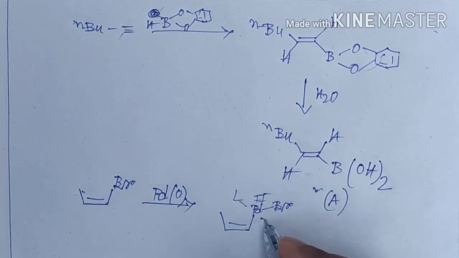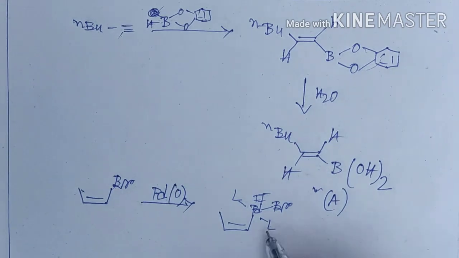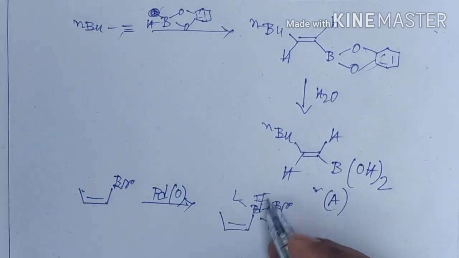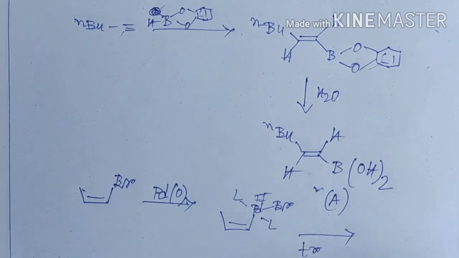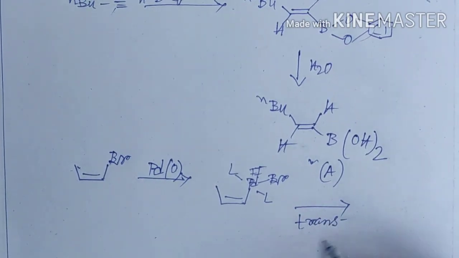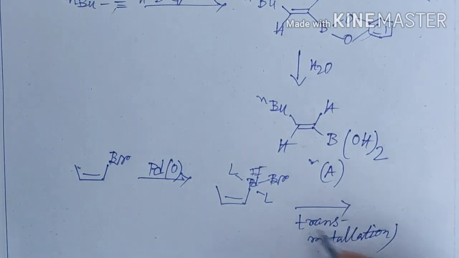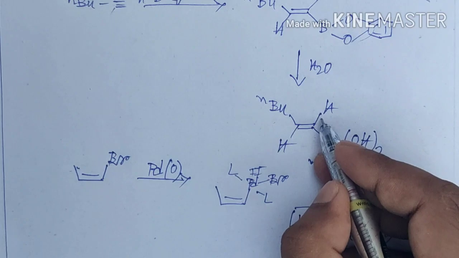There will be another ligand, that is the PPh3 ligand, and this compound will undergo transmetallation to this boron compound.